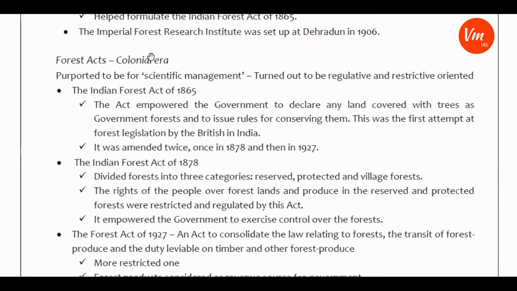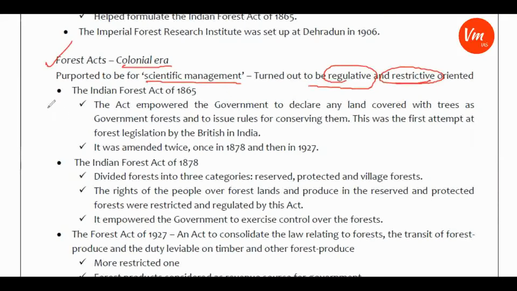So now here we will see how forest acts have evolved since the colonial era. In the colonial era, the forest acts were purported to be for scientific management. However, they turned out to be regulating and restrictive.